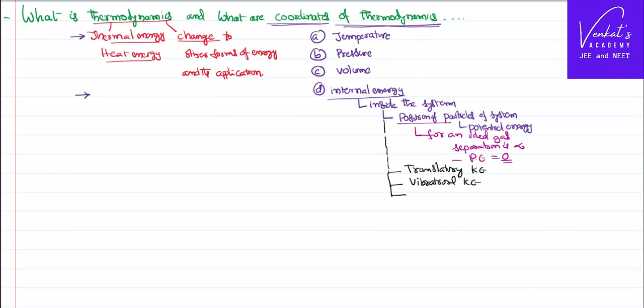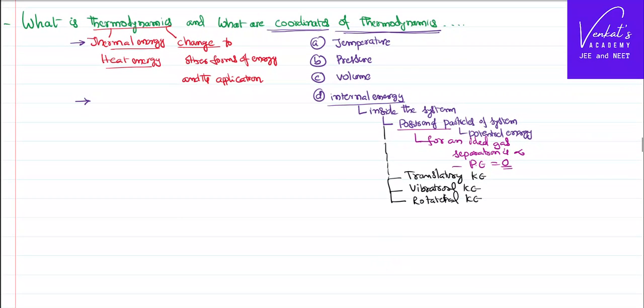And molecules also rotate about a given axis, so they get an energy called rotational kinetic energy. So even if the gas is an ideal gas, though it has no potential energy, it still has translatory, vibrational, and rotational kinetic energy. How much is translatory, vibratory, and rotational depends on many other factors that we will discuss in the course of time. But all these energies together give an energy called internal energy.